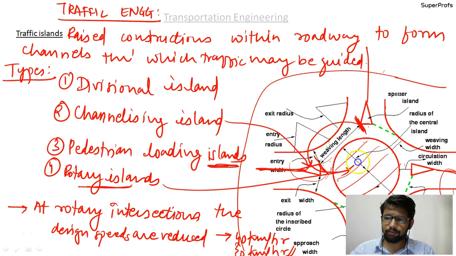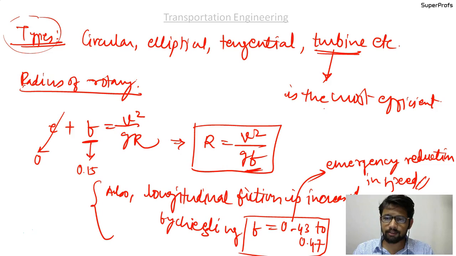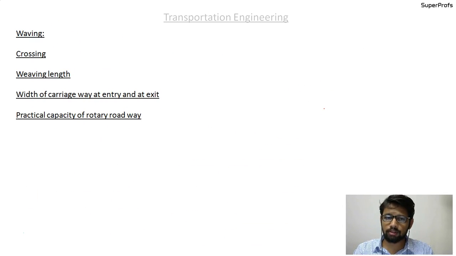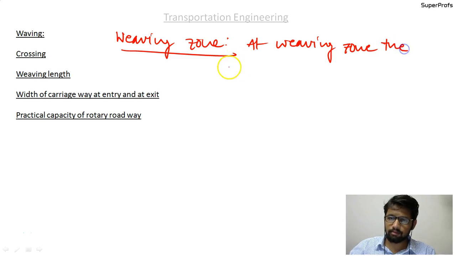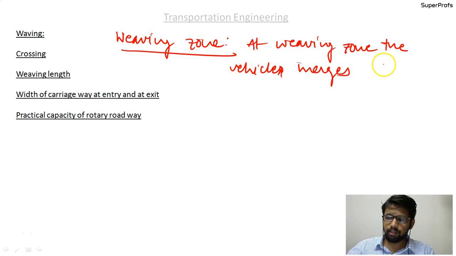So at this point, the weaving zone, please write down, very important. Why is it called the weaving zone? At the weaving zone, the vehicles merge into the traffic and diverge out.